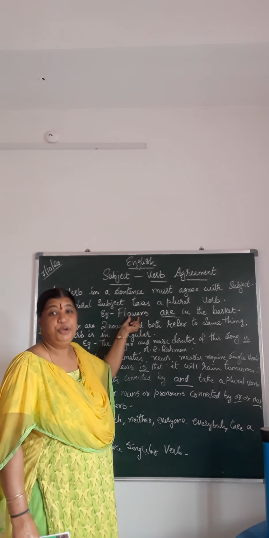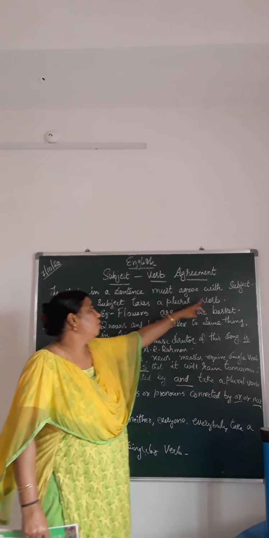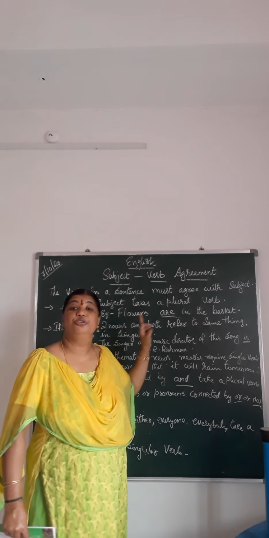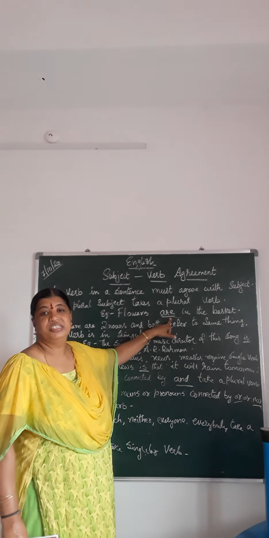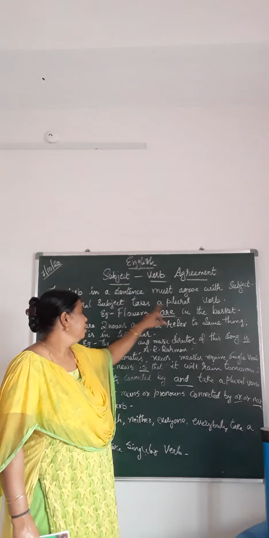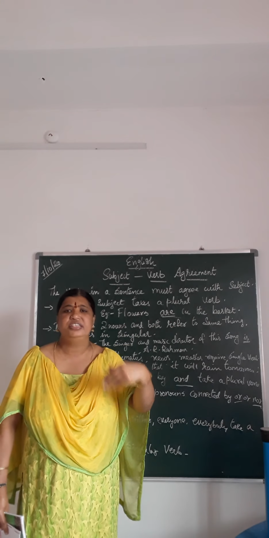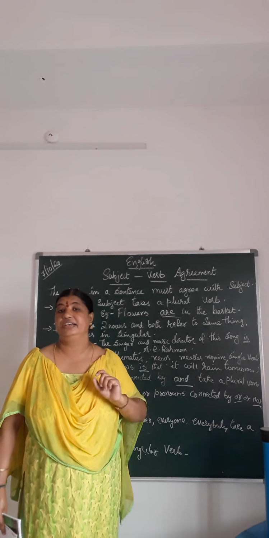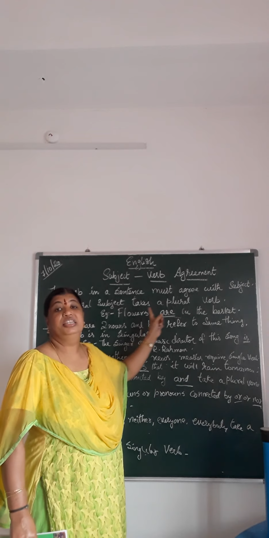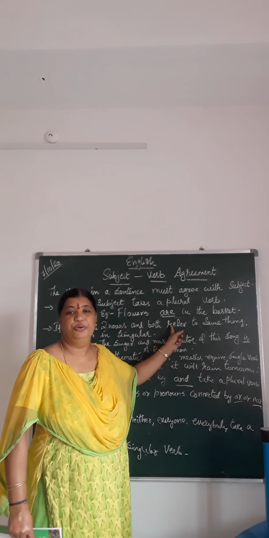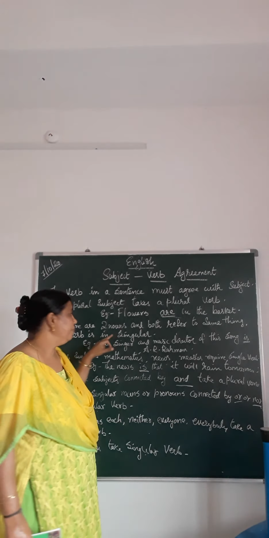Yes, it is plural. So the subject is plural. Then what should the verb be? It should also be plural. So are becomes the verb. Okay, so flowers are in the basket. I cannot say flowers is in the basket. It is a wrong sentence. So if you are using a plural subject, the verb also should be plural. So this is the first agreement. Now let us see the second agreement.